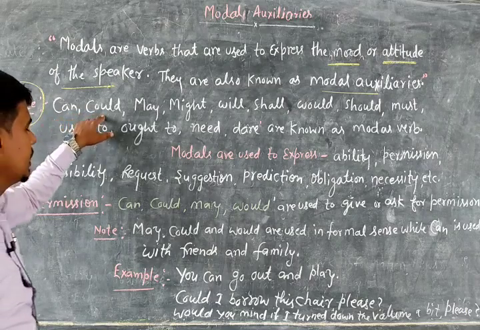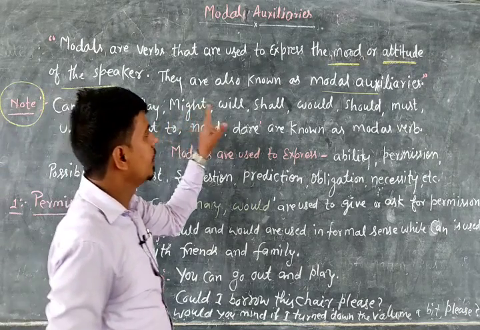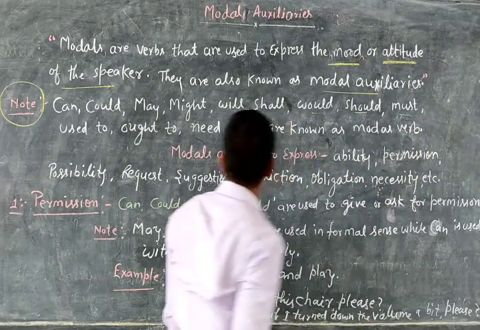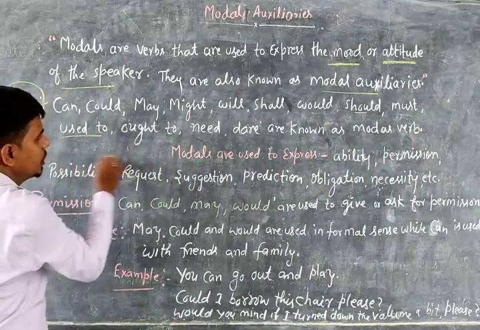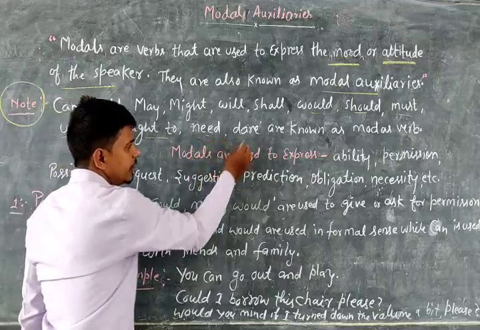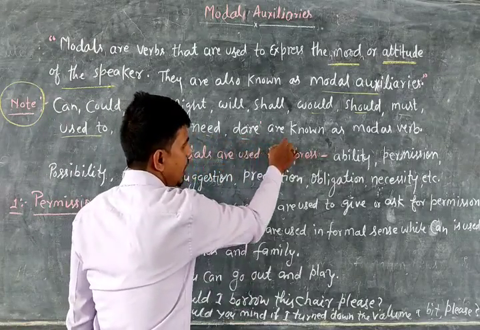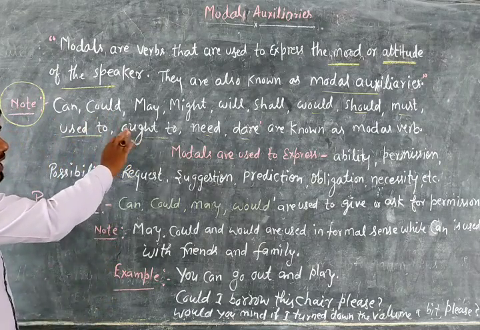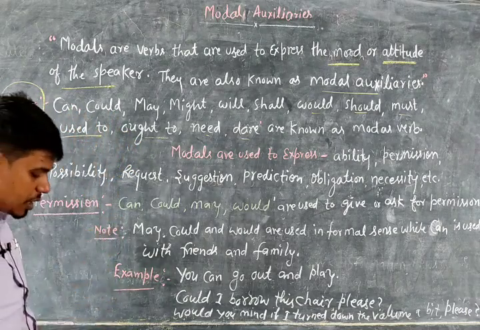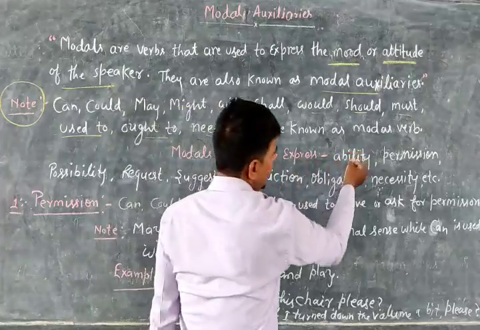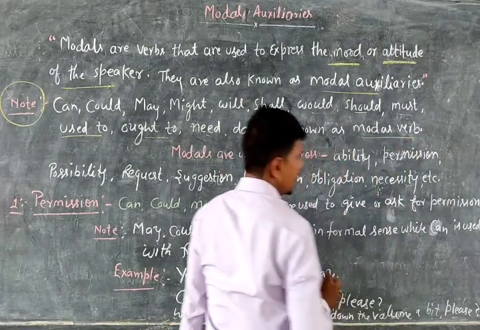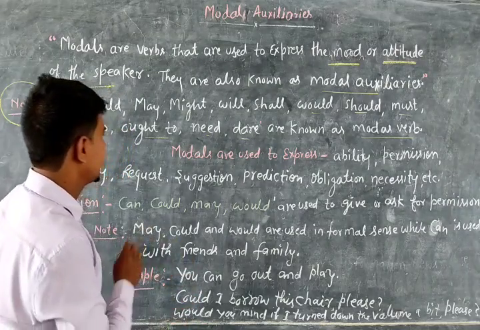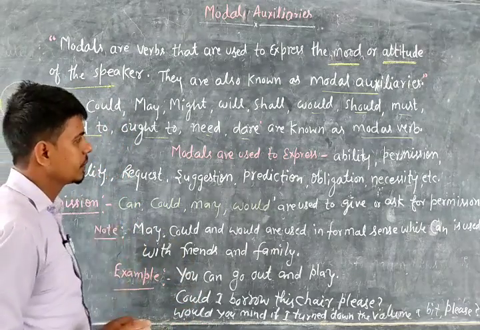Can, could, may, might, will, shall, would, should, must, used to, ought to, need, dare. These are known as modal verbs. All of these that I have mentioned here are known as modal verbs. Let's see further some facts about the modal verb.